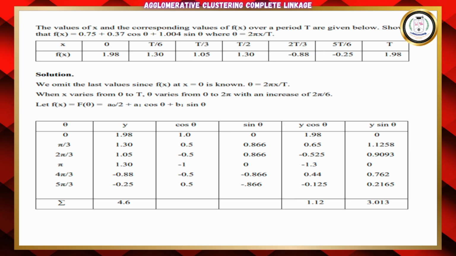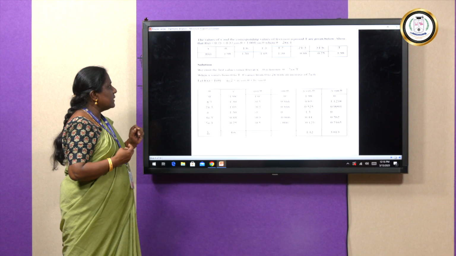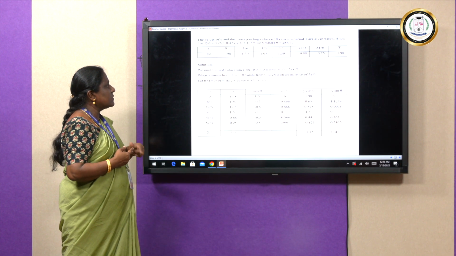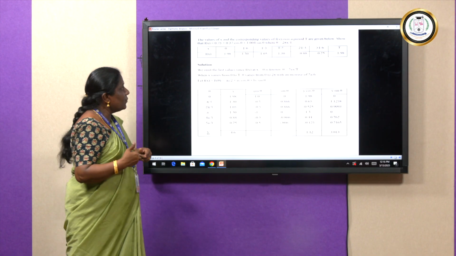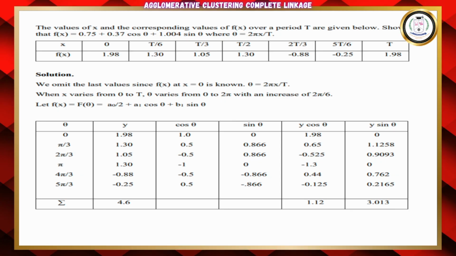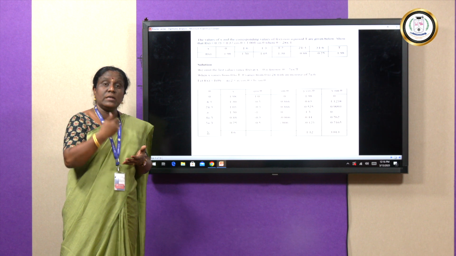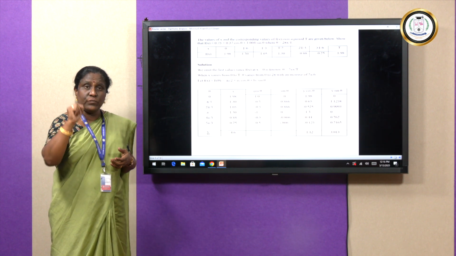So, the period t and the numerical constants are given below. Show that f of x is equal to a constant 0.75 plus 0.37 cos theta plus 1.004 sin theta, where theta is equal to 2 pi x by t. Now you see in this problem, I have to show f of x is equal to this value. In this one, I have only cos theta and sin theta. That implies n is equal to 1.